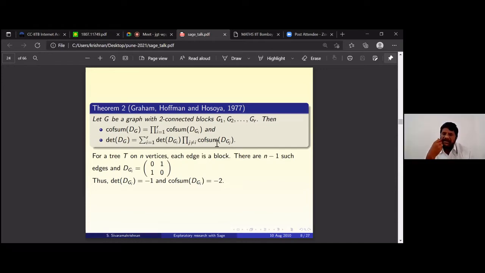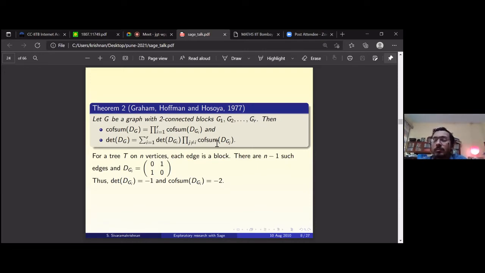So this is only true for graphs where there are several blocks, where you will get something for the distance matrix. For a graph that is itself two connected, this formula does not give you anything, because it expresses the determinant of the distance matrix of the graph as a function of the determinants of the distance matrices of the two connected blocks. If the graph itself is a two connected block by itself, then this decomposition won't give you much.